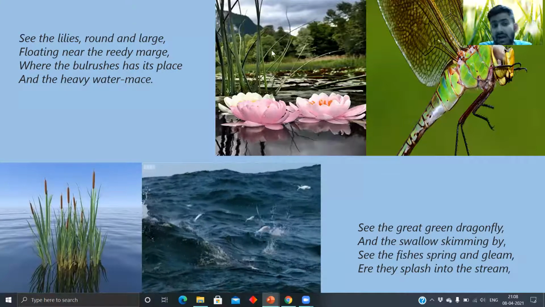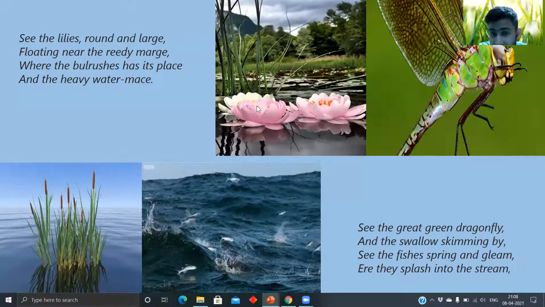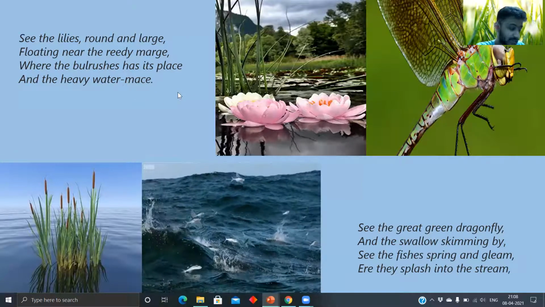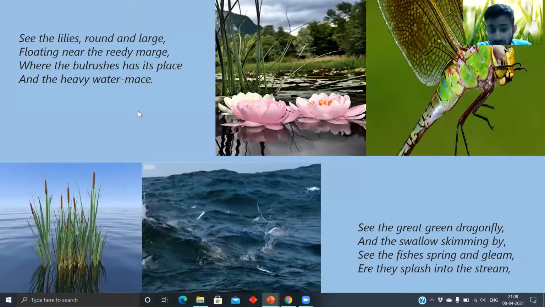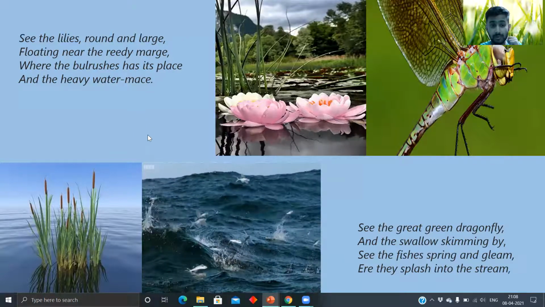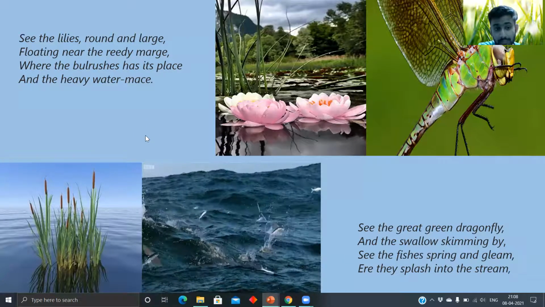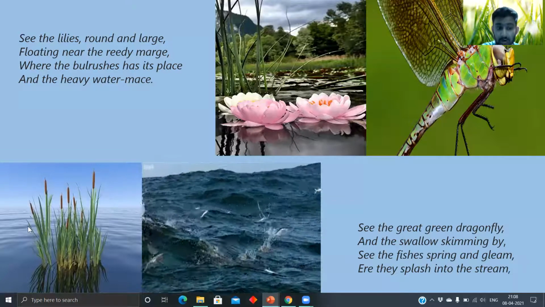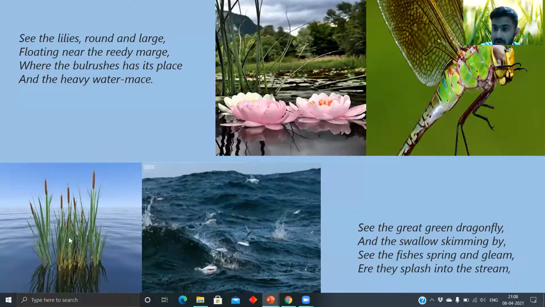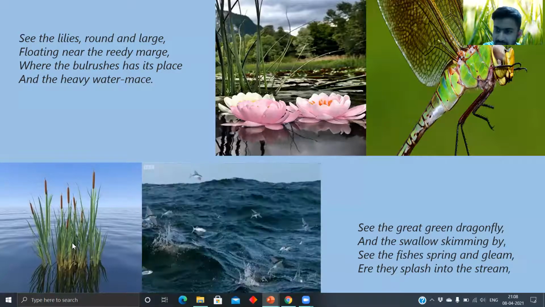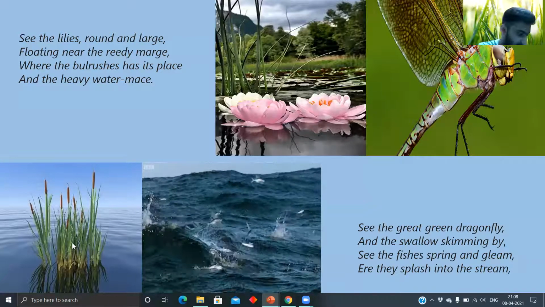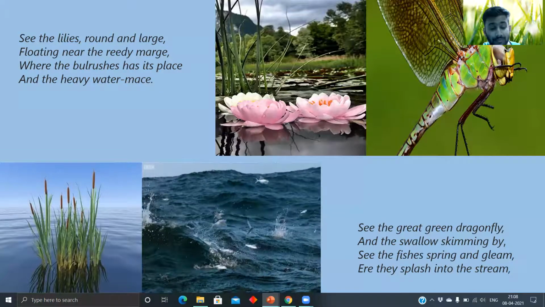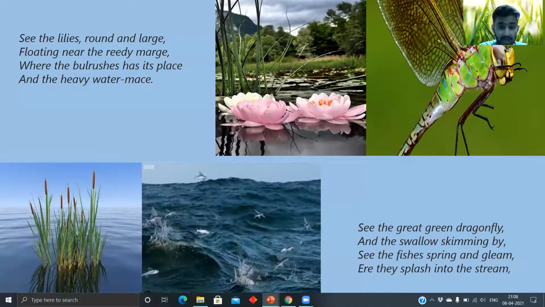These are the reeds, and they're floating at the edge of them, where the bulrushes has its place and the heavy water mace. So bulrushes are also plants. As you can see, these are called bulrushes. You may or may not have seen them, but this is what we call bulrushes.